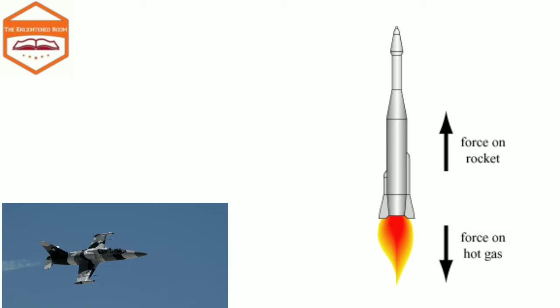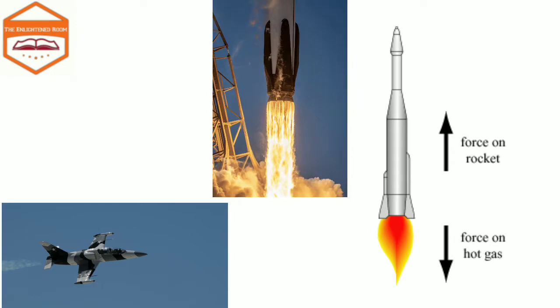Before firing, the momentum of the rocket is 0. Similarly, before taking a flight, the momentum of the jet plane is also 0. When they start to fly, the burnt gases rush out through the nozzle. So the rocket or the jet plane would move like this, you can see it here.